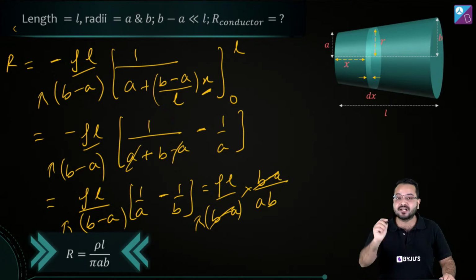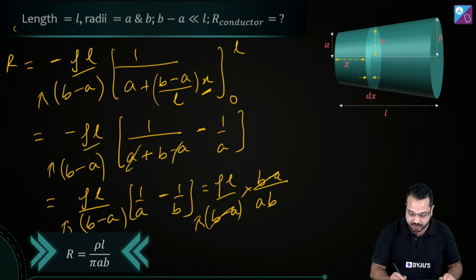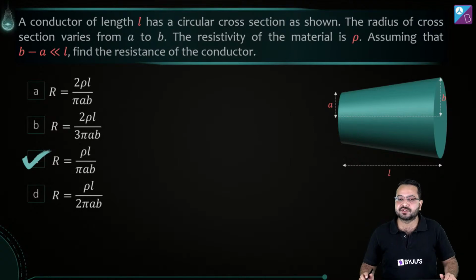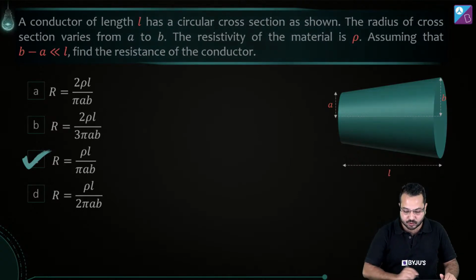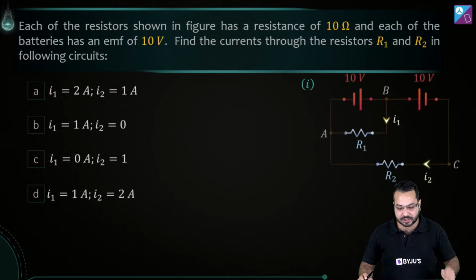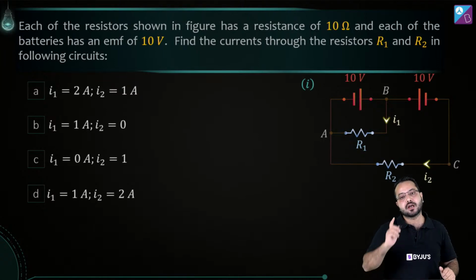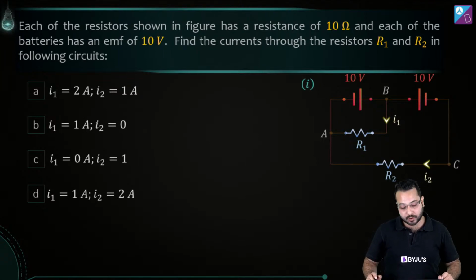Alright, so I hope that is clear. Now are you ready for the next question? Now let's go to the next question. Obviously option C is going to be the correct option, and let's quickly go to the next question. Now what we are talking about here is circuits. All the following questions are going to be based on circuits. So let's look at this problem.